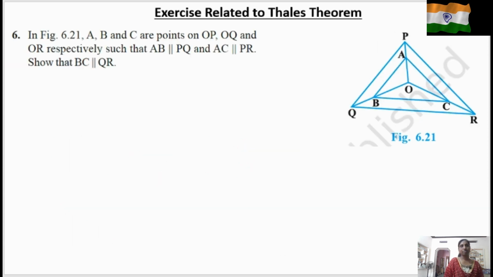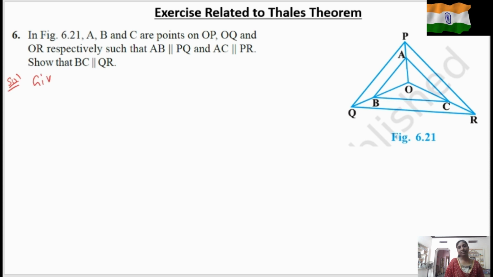Okay, now here we have another question. In figure 6.21, A, B, C are points on OP, OQ and OR respectively such that AB is parallel to PQ and AC is parallel to PR. Show that BC is parallel to QR. So here the same thing, first we will write given.